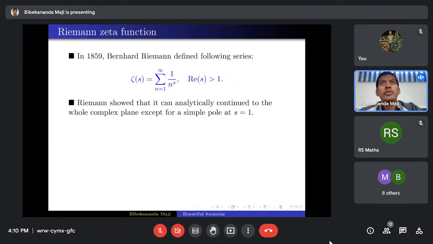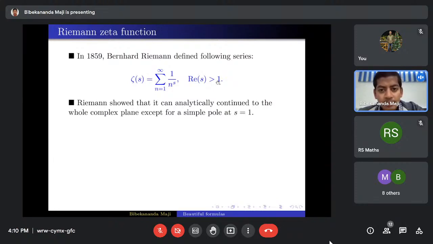To understand analytic continuation, let me explain by this example. Consider the series 1 plus z plus z square and so on up to infinity. This series is convergent when mod z is less than 1.